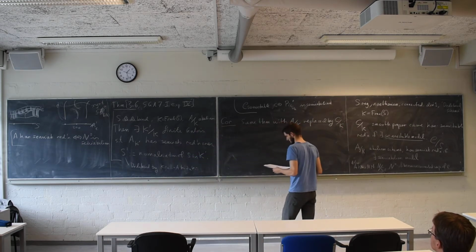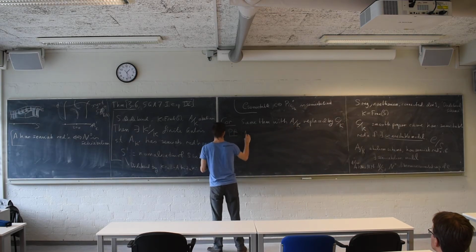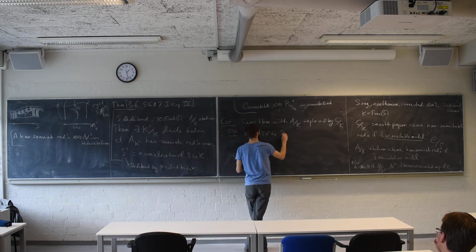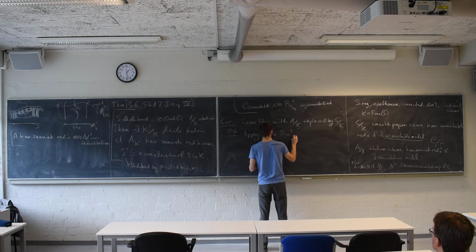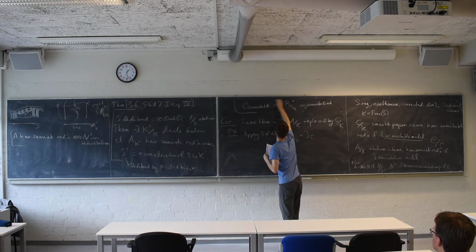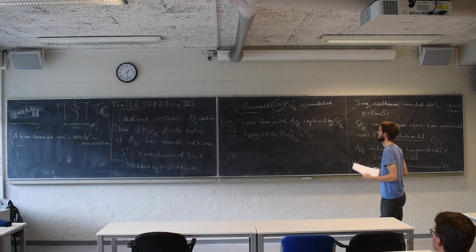Otherwise everything goes pretty fine. Why is this a corollary? Proof of the corollary: apply this 3.6 to the Jacobian of C. And then by this statement, we make some extensions such that the Jacobian acquires semi-abelian reduction.